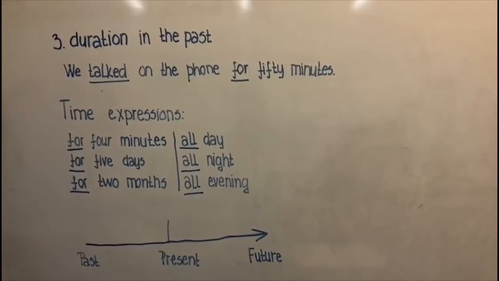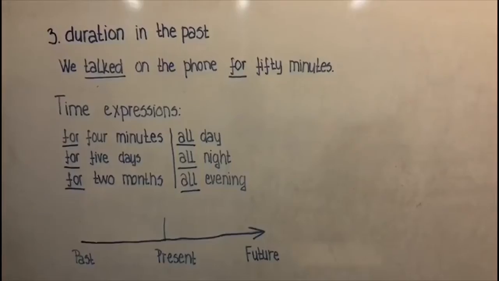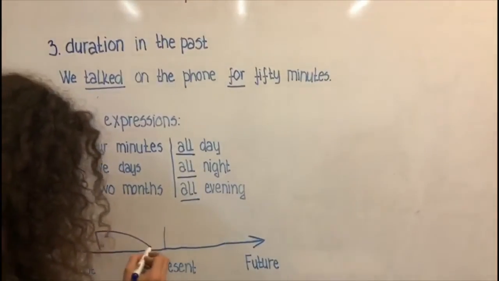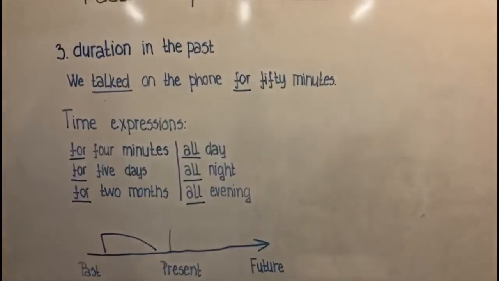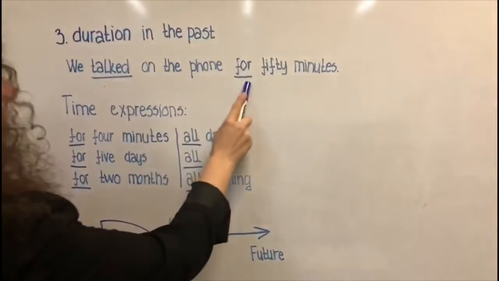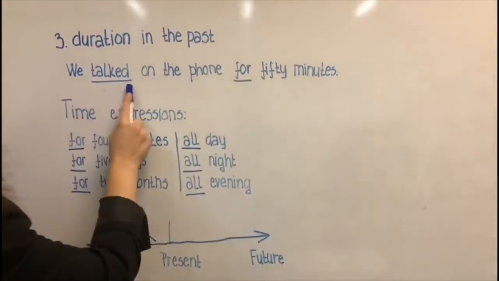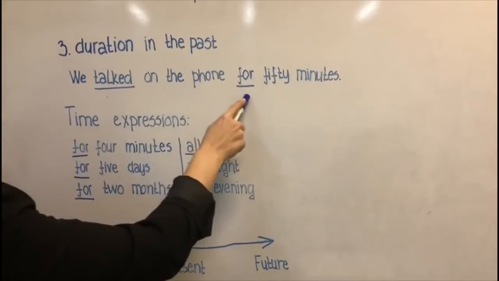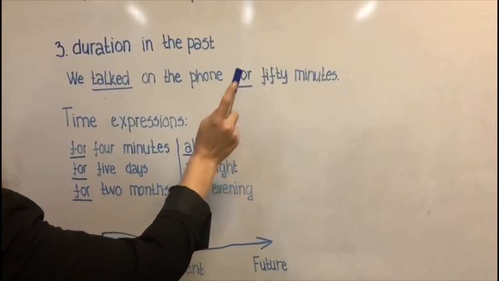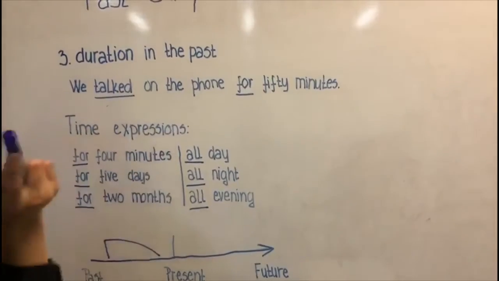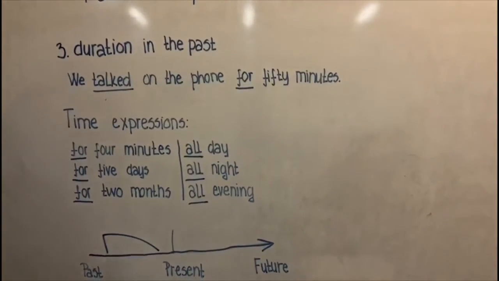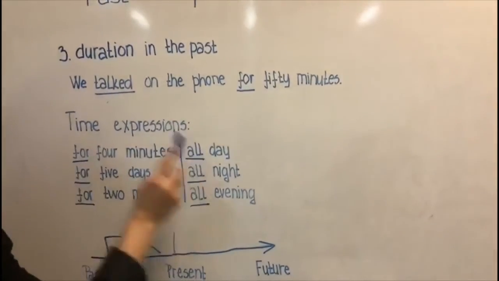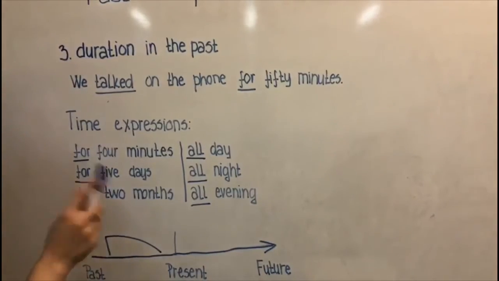Finally, we use the past simple to describe a duration in the past, an action which lasts for a while. Here we have an example. We talked on the phone for 50 minutes. Talked is a form of past simple tense. And here we have for, which represents a time expression. So we have for and all as time expressions.